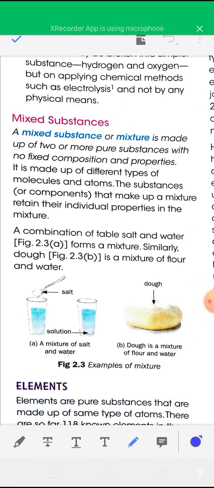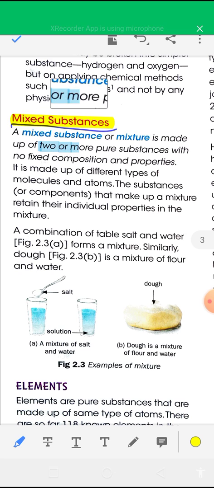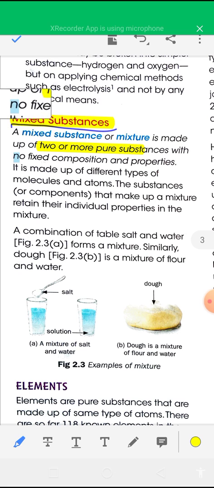Now see mixed substances. A mixed substance or mixture is made up of two or more pure substances with no fixed composition and no fixed properties.